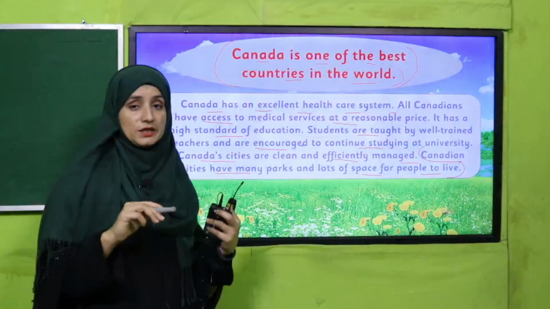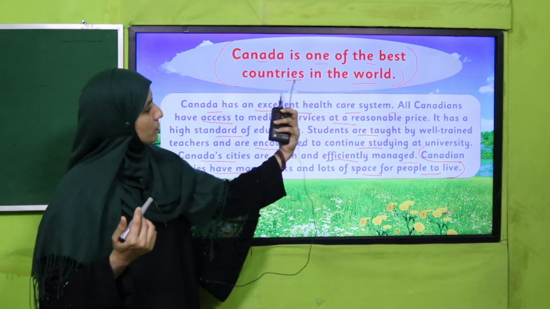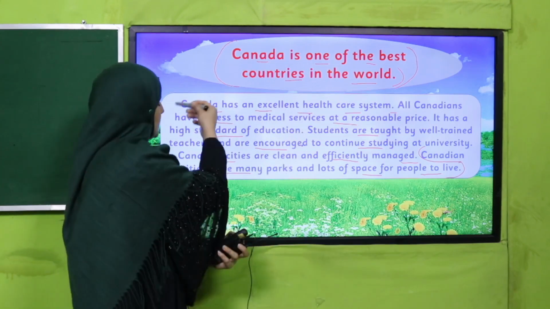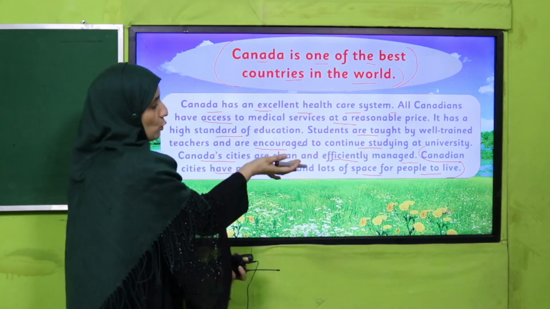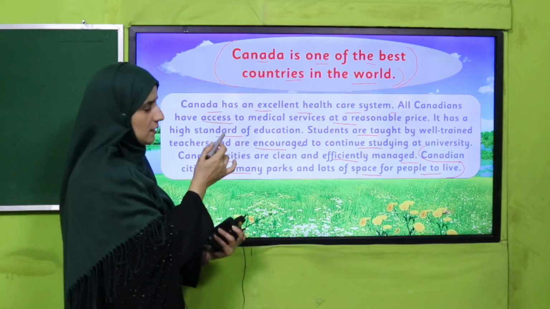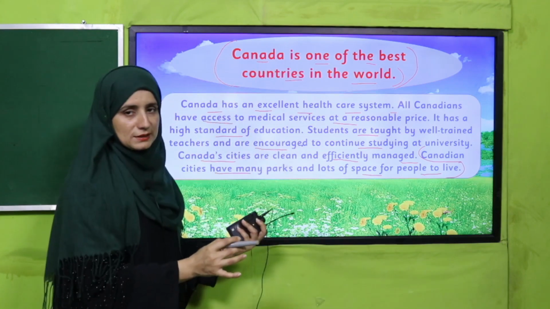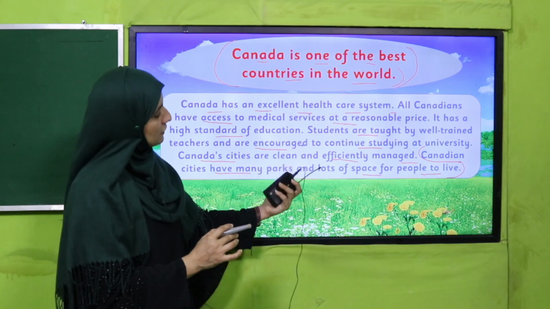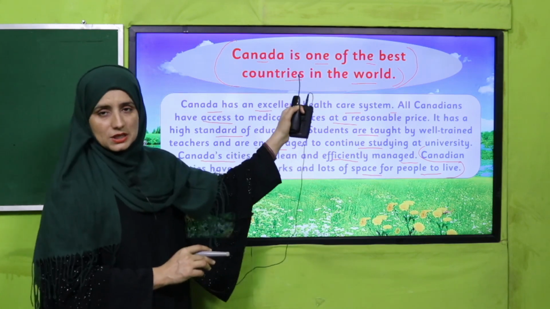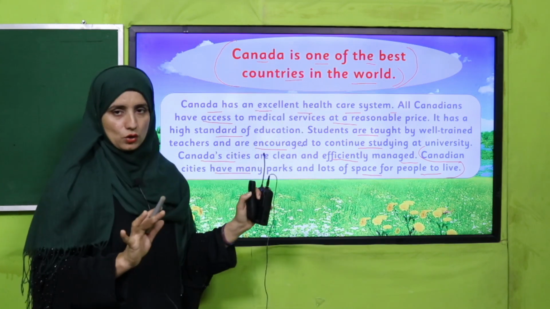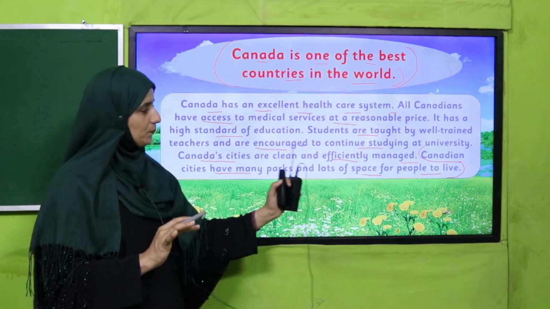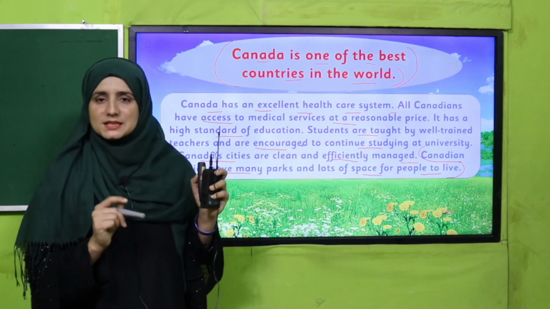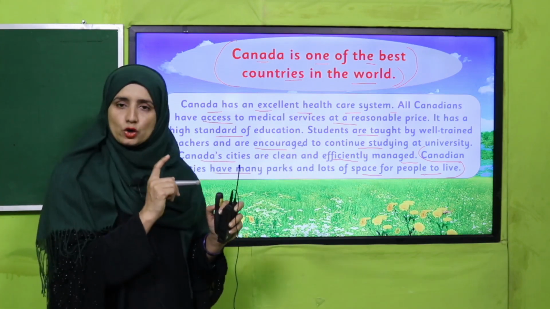Got it, my dear students? So why is Canada one of the best countries in the world? All these sentences are supporting the main idea. There is no other information in these lines. All these lines are giving us details about Canada. Have you got that? That's why such related sentences are called supporting details about the topic sentence.